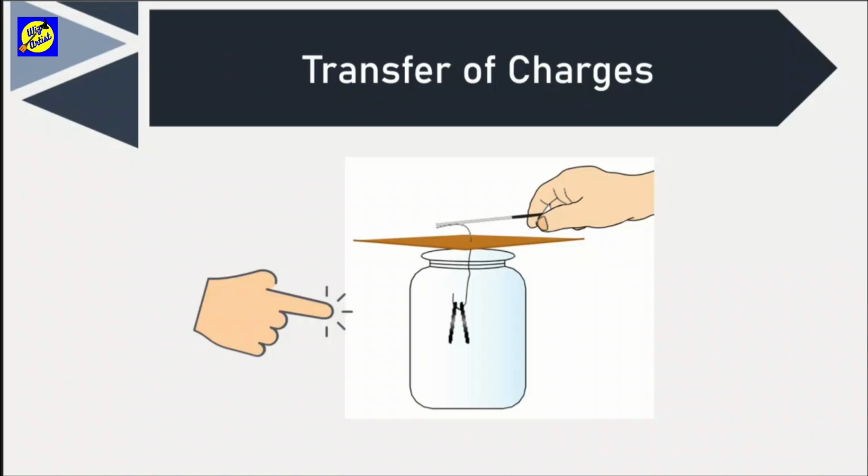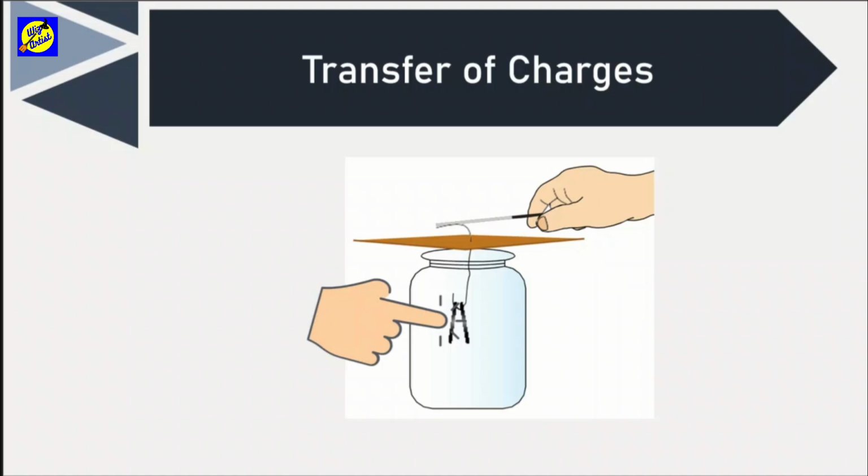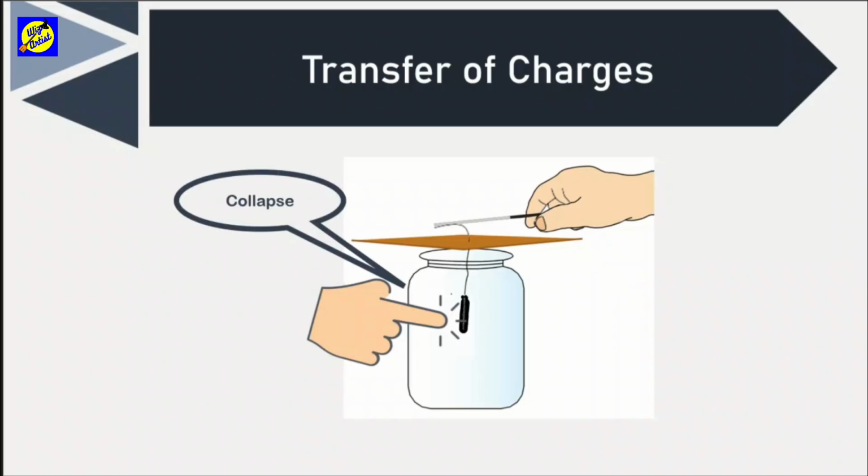Now, if you touch the aluminum foil, you can observe something else. What happens basically is that the charges on the foil get transferred to your body, because your body is also a conductor. And through this conductor, that is your body, it travels to the earth. When the charge moves towards the earth through your body, the aluminum foils collapse because they get uncharged. They lose their charge, and because they lose their charge, they don't have any force that is keeping them repelled. Therefore, they collapse.